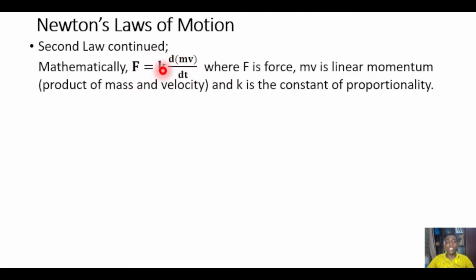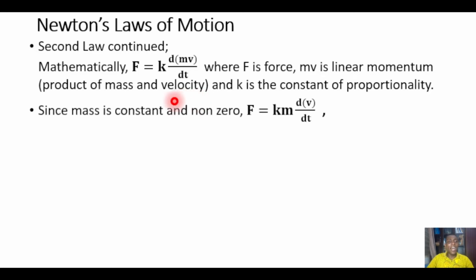Now, mathematically speaking, what Newton is saying is that force is actually k d(mv)/dt. The k is the constant of proportionality, because we said the force is proportional to what? The time rate of change of momentum. And so mv represents what we are calling linear momentum, which is the product of mass and velocity, in this case linear velocity.